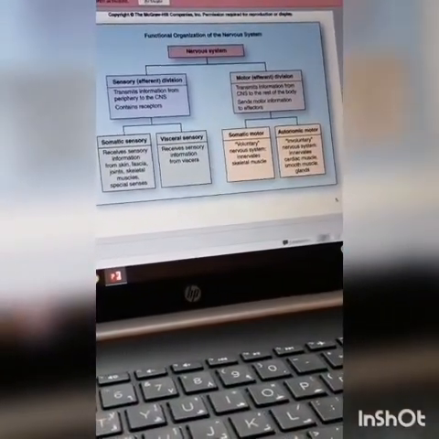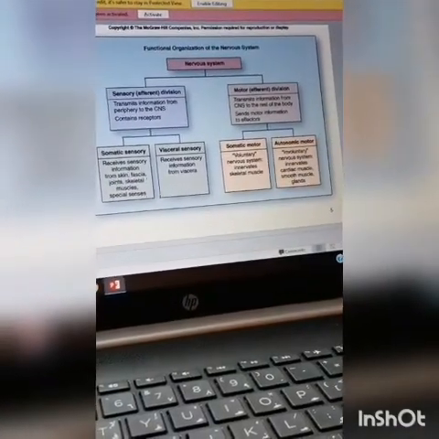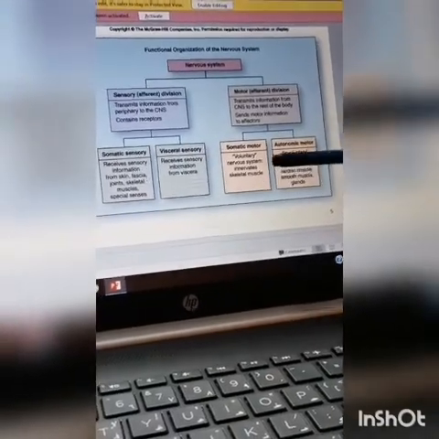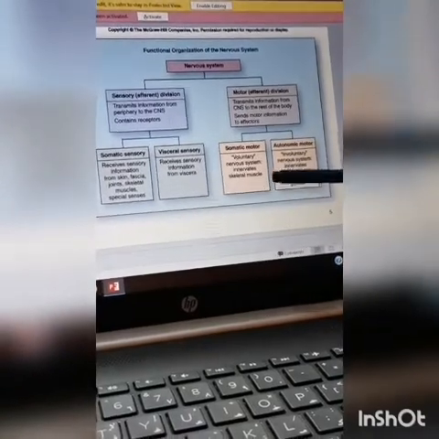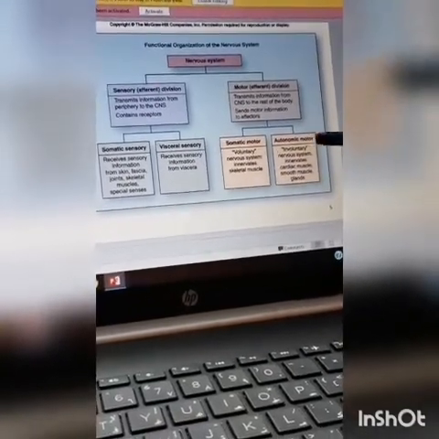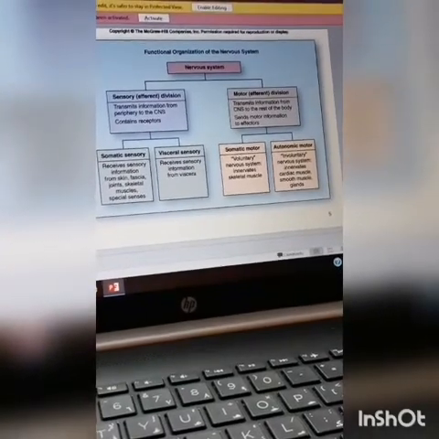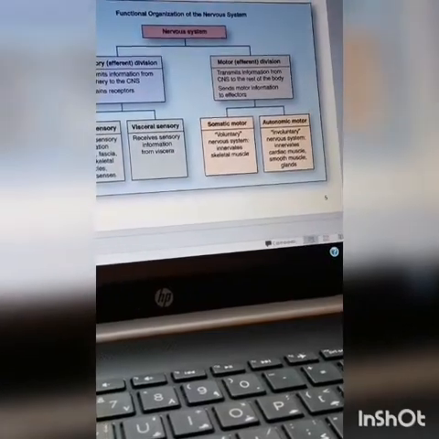What's the role of somatic? Somatic motor and autonomic motor are the divisions of the motor division of nervous system. Somatic motor is the voluntary nervous system that innervates skeletal muscles, and autonomic motor neurons are involuntary, they are not in our control. They include cardiac muscles, smooth muscles and glands.